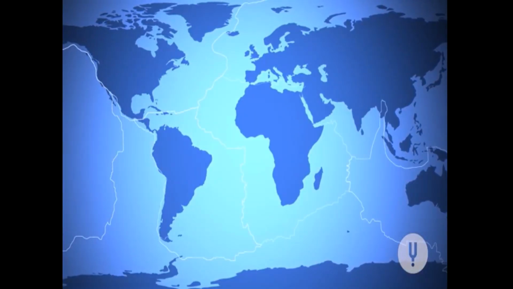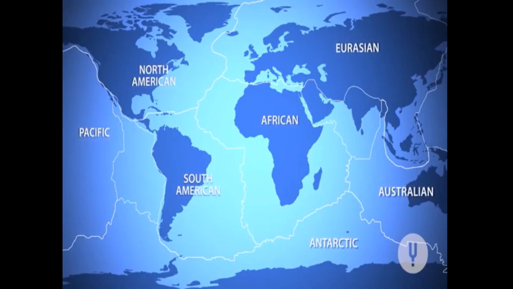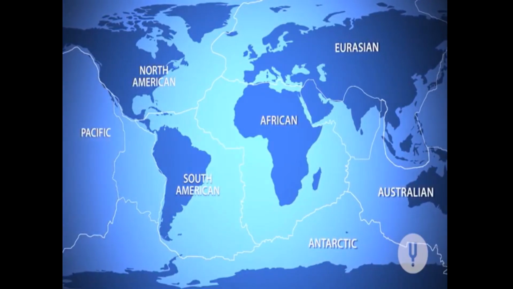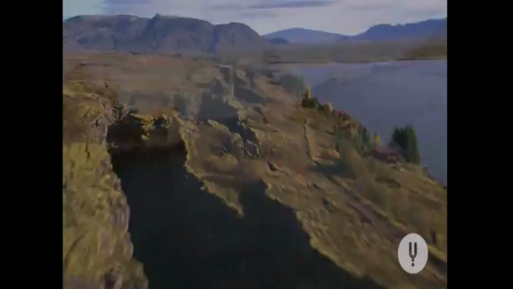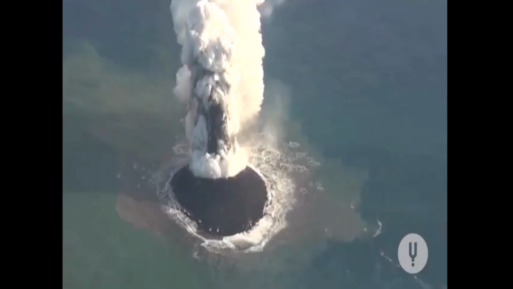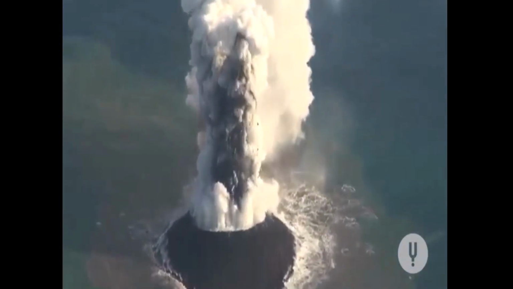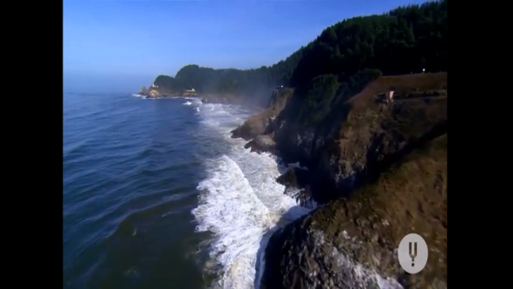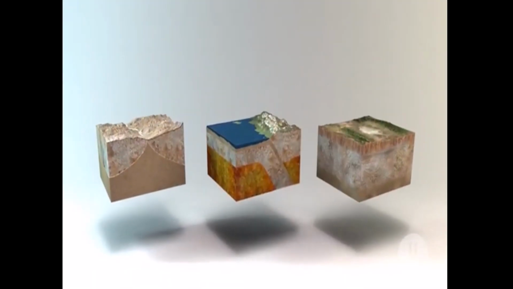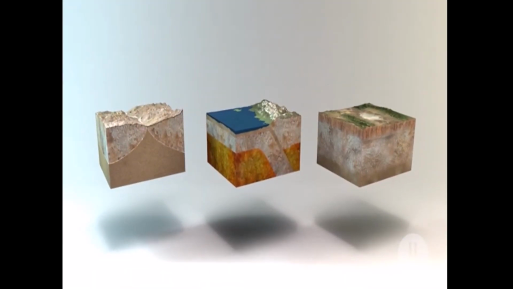Right now, Earth's crust is divided into 7 large plates and dozens of smaller ones. The boundaries between these plates are dynamic and violent places that make and break Earth's crust. The relative movement of the plates creates 3 types of boundaries.